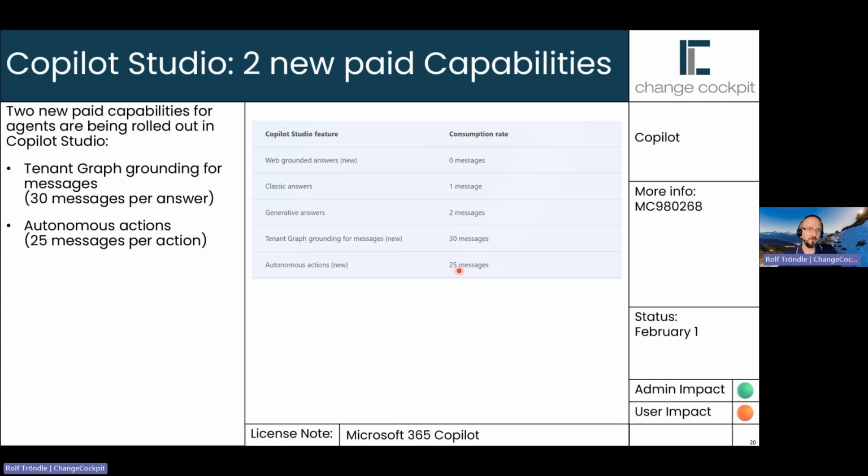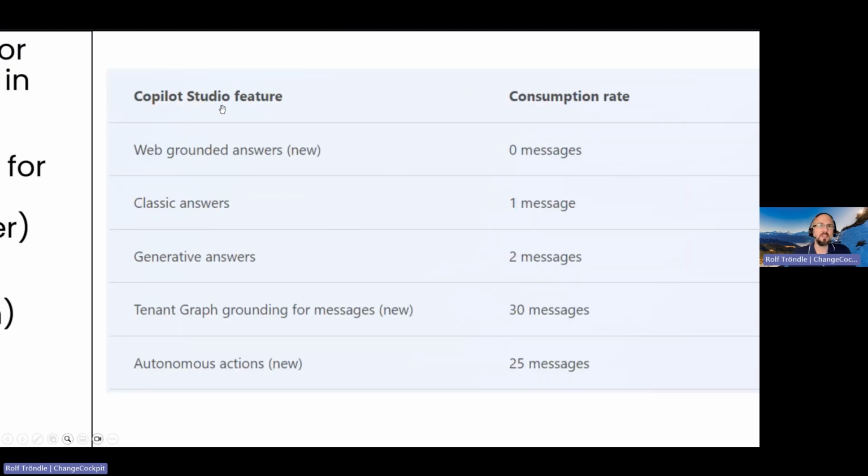And here in this screenshot, you also see consumption rates based on different types of Copilot Studio features, like a classic answer costs only 1 message. Generative answer is 2 messages, but as soon as you access existing tenant data, it will cost you 30 messages.